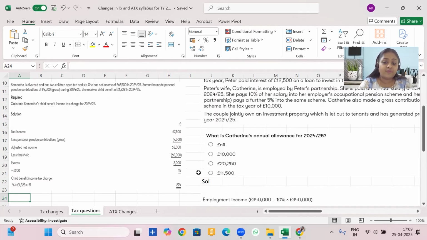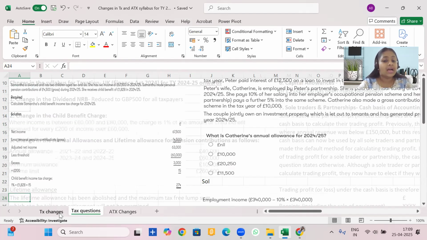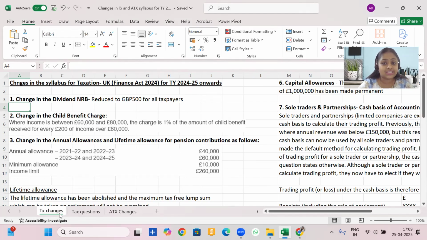So, what is the child benefit charge? 15% of 1828, which is the child benefit received for 24-25, which is 274. So, the child benefit charge to be added to the income tax liability would be 274 for the tax year 24-25. I hope you are done with this change as well.